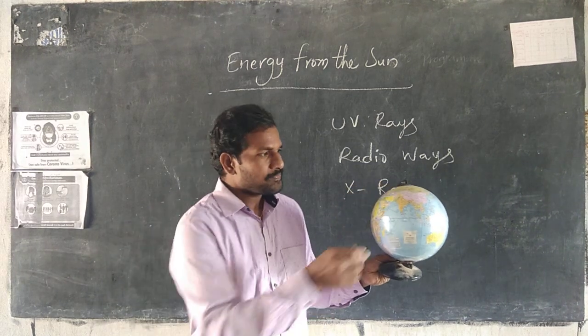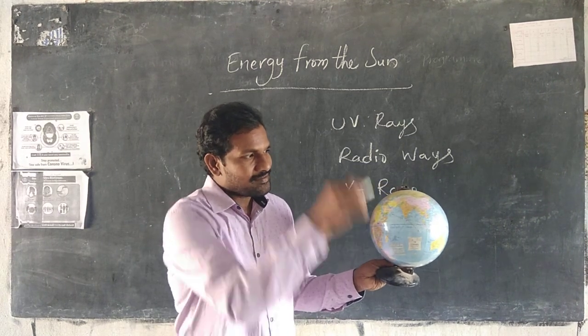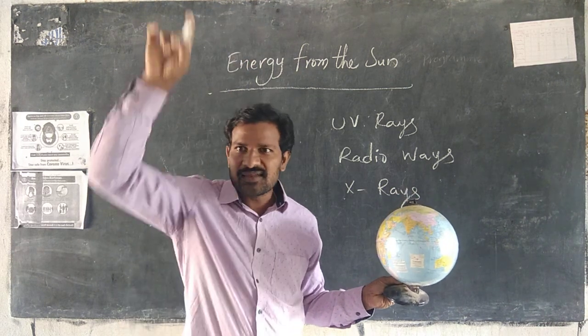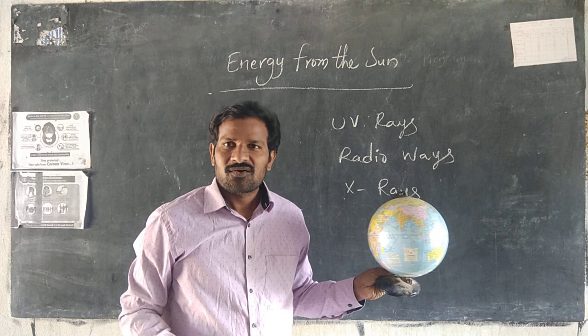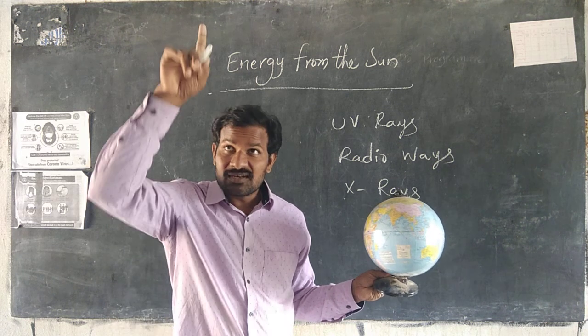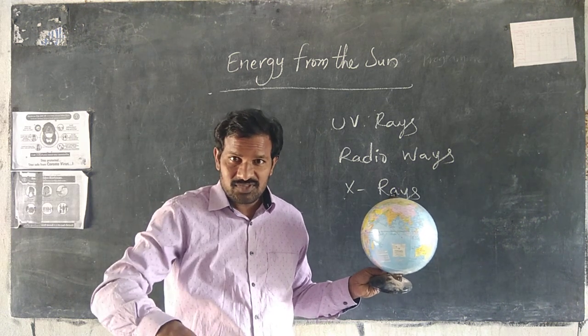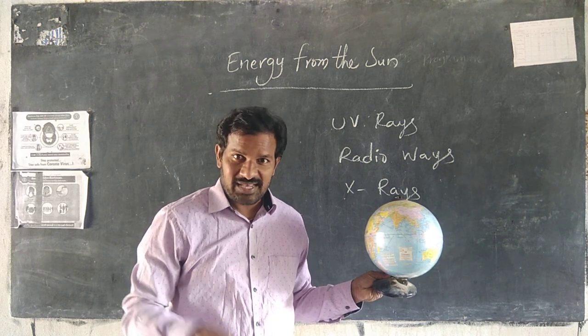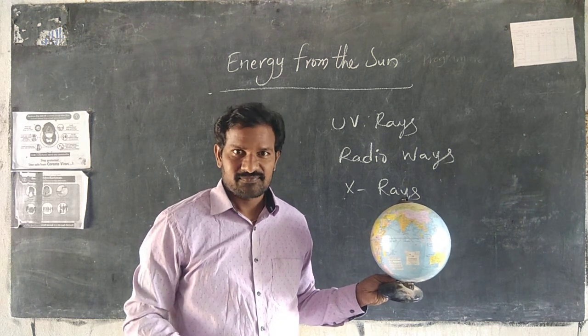Anyhow, in this equator the sun rays fall vertically. Because the sun rays fall vertically, that area receives more temperature, so that place is very hot.